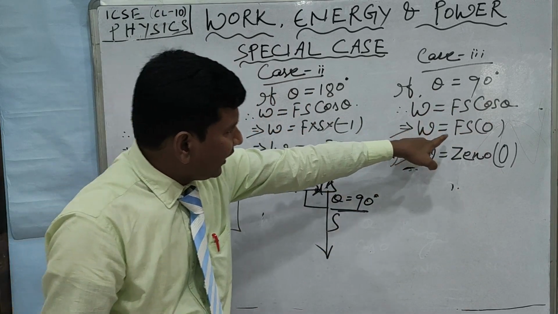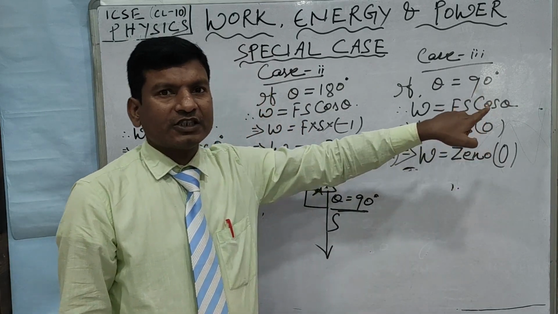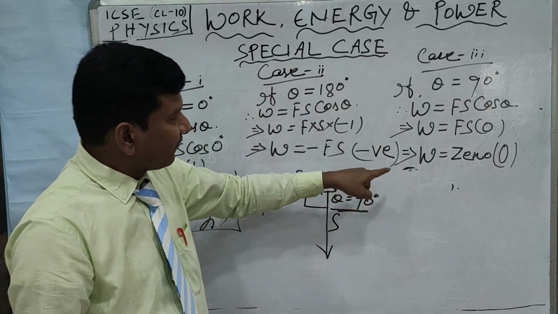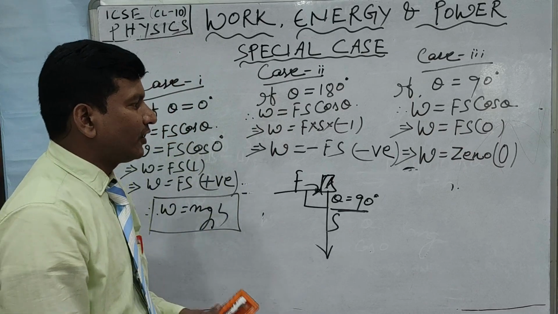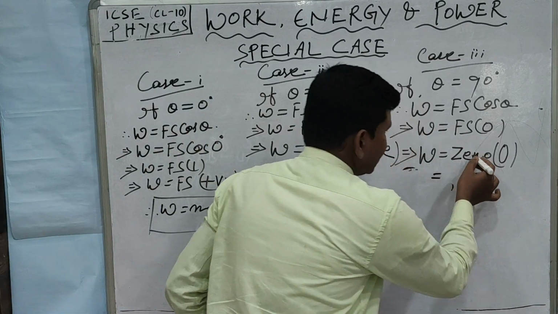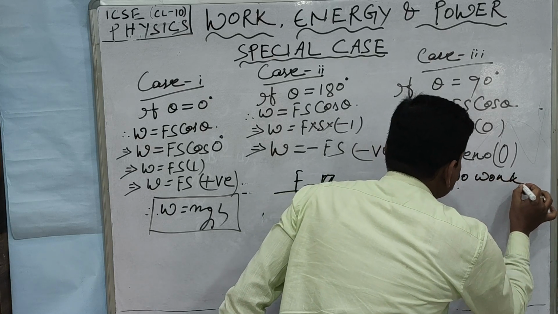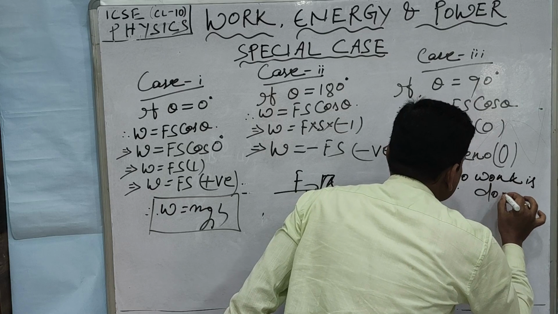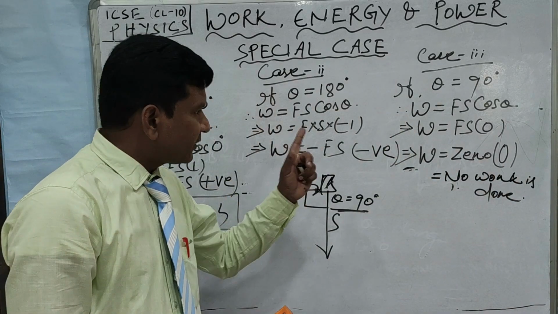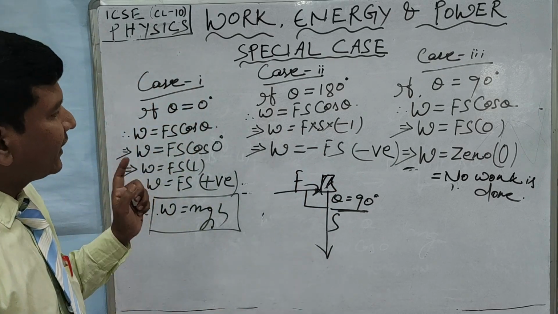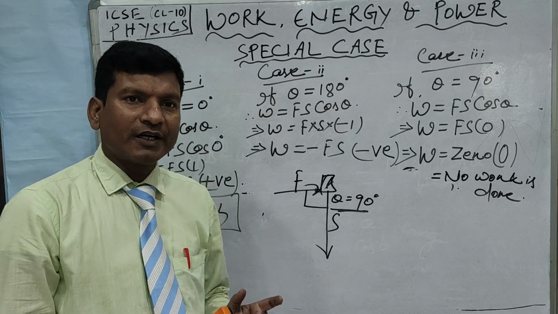So W is equal to F into S. Cos of 90 degrees is 0. The value of cos of 90 degrees is 0. Therefore, W is equal to 0, or no work is done. So when the angle between the displacement and the force is 90 degrees, at that time work done is 0 or no work is done.